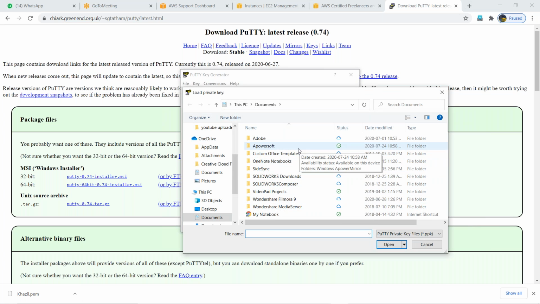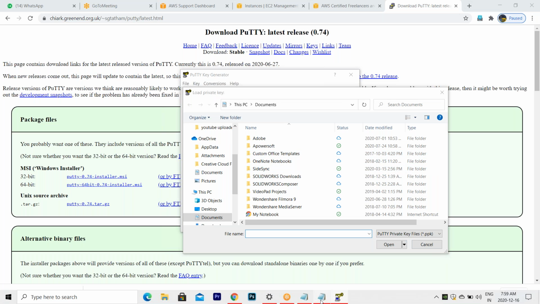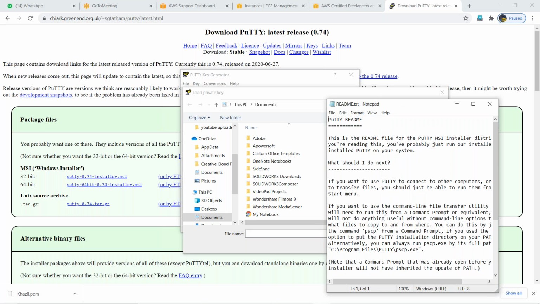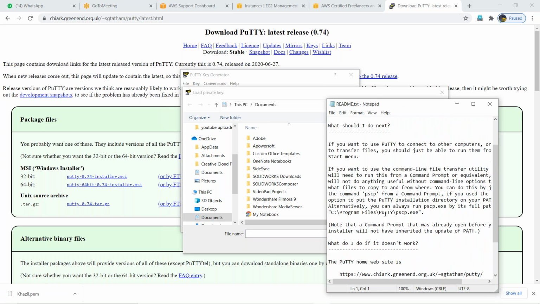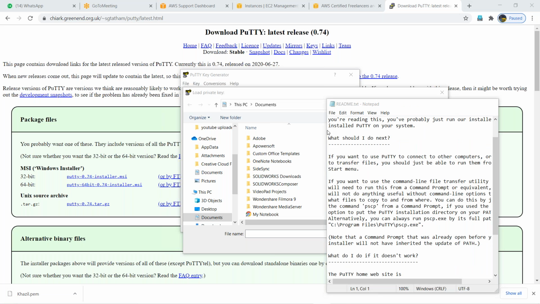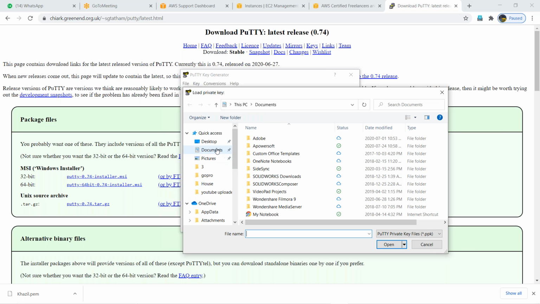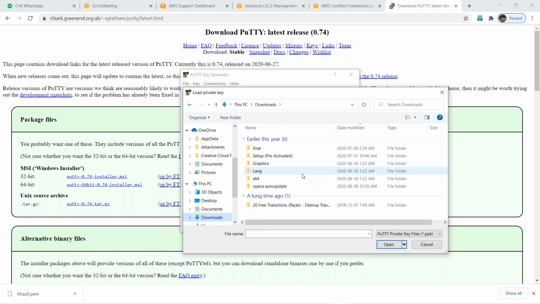So, where is your key? This is downloads. Don't open. Close that. Go to downloads. Actually, the format is different. Just search with the name here. The file name option is below, right?